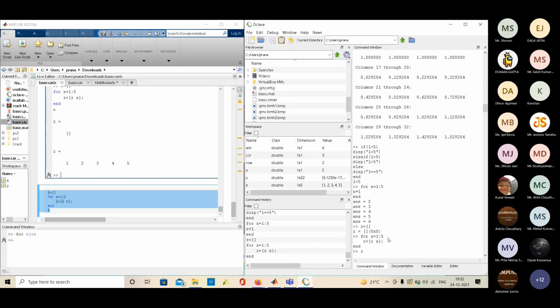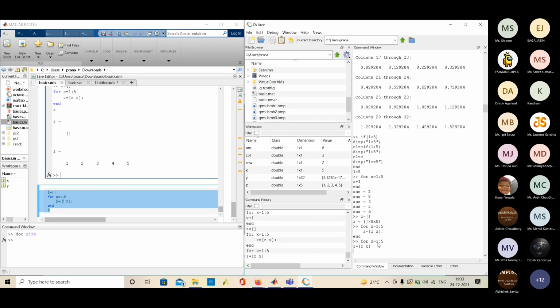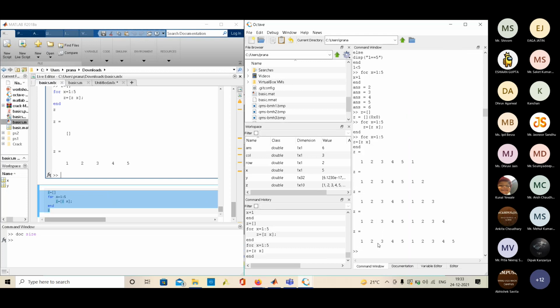Then for 1 to 5, I am taking the previous z and adding x as a column to it.